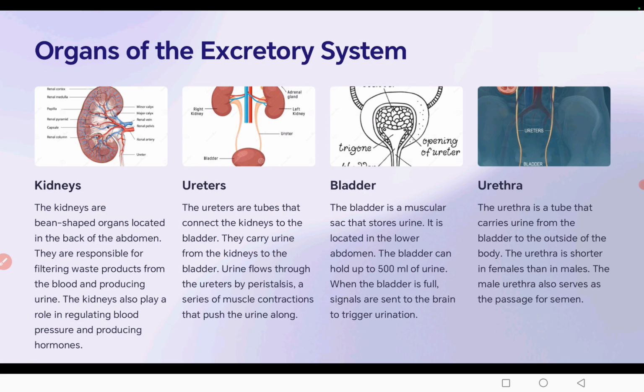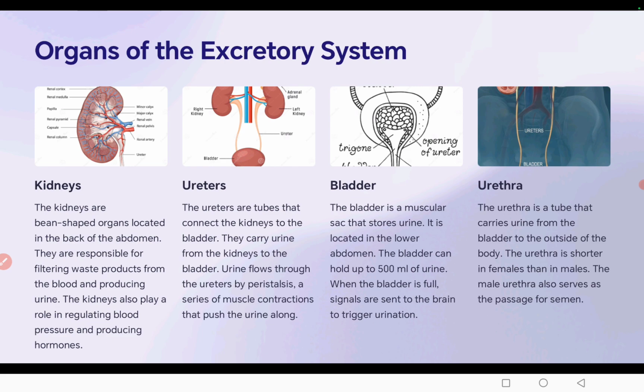The urine produced in the kidney constantly flows through the ureter and collects in the urinary bladder. Then from the urinary bladder, the urine is emptied to the outside of the body through the urethra.